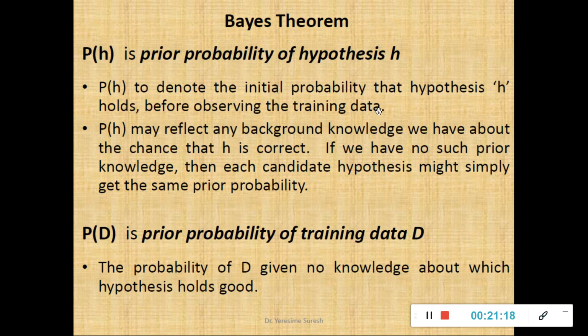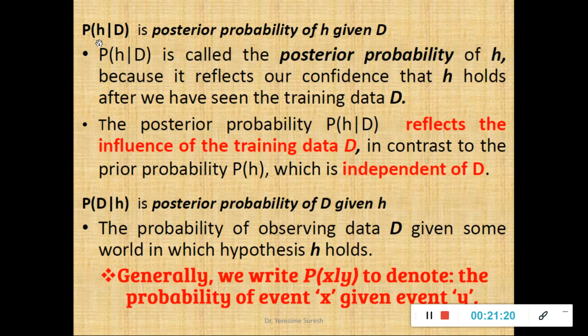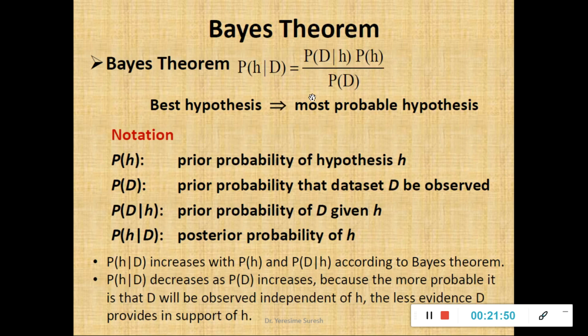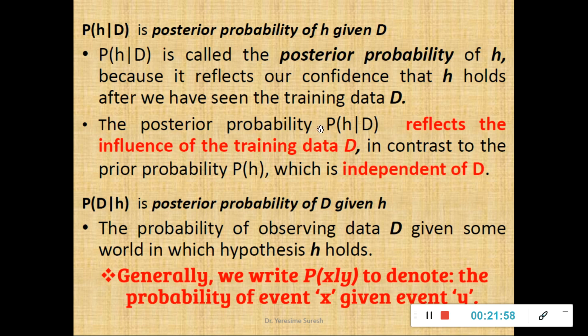Before observing the training data, it is the probability of the hypothesis. If it is written as P of H given D, it is called the posterior probability after seeing the training data. P of H given D is the posterior probability, my objective in Bayes theorem, because it reflects the confidence that H holds after we have seen the training data. So the posterior probability reflects the influence of the training data, in contrast to the prior probability, which is independent of D. P of D given H forms the major part of your posterior probability.